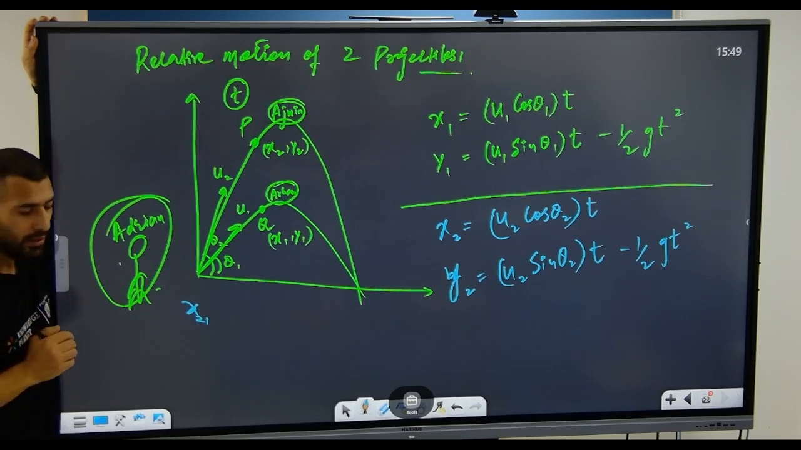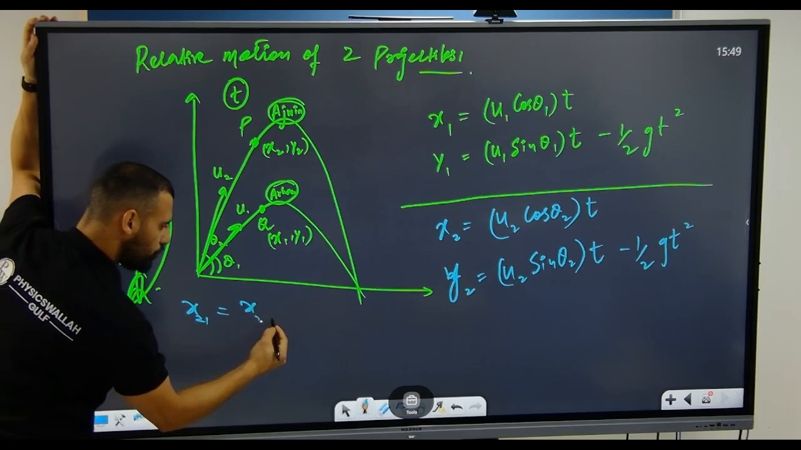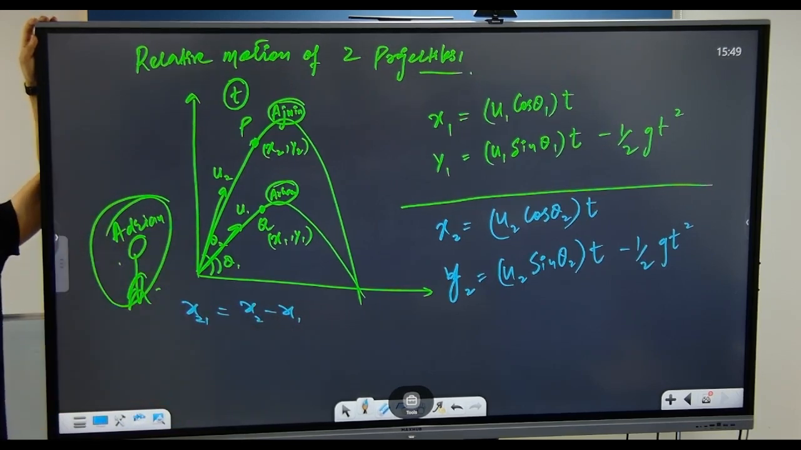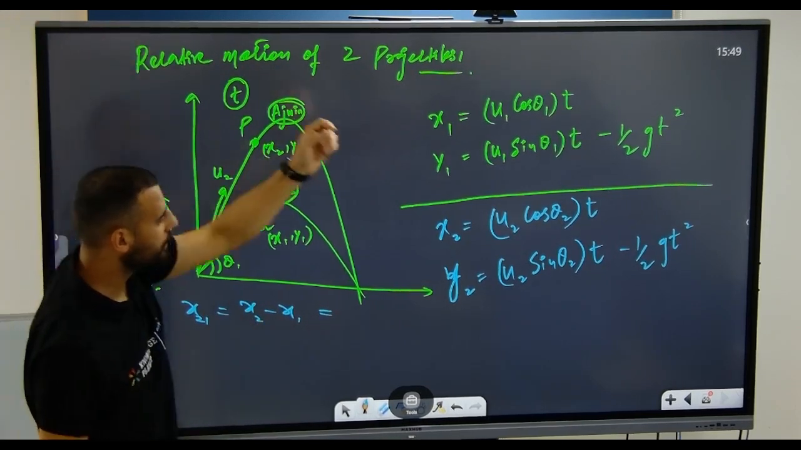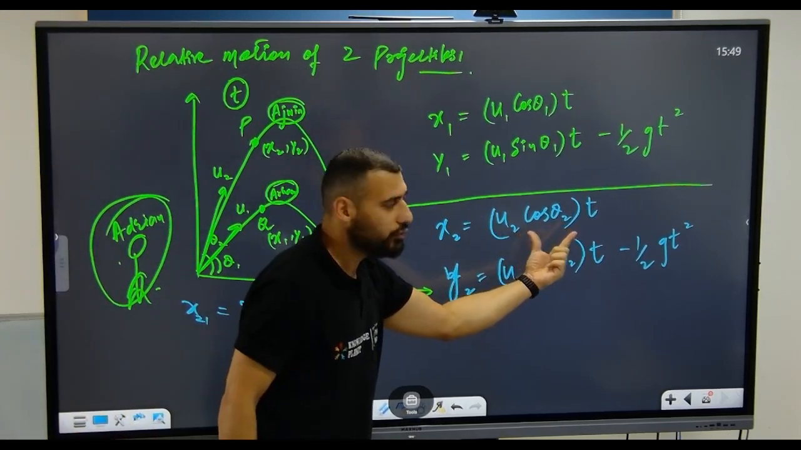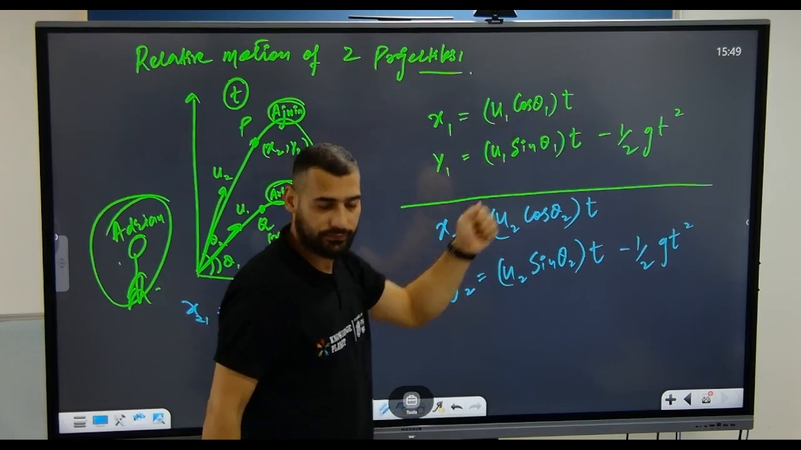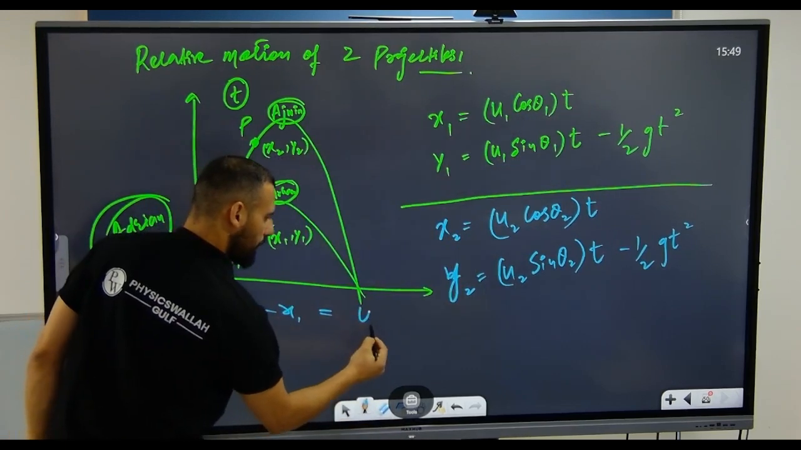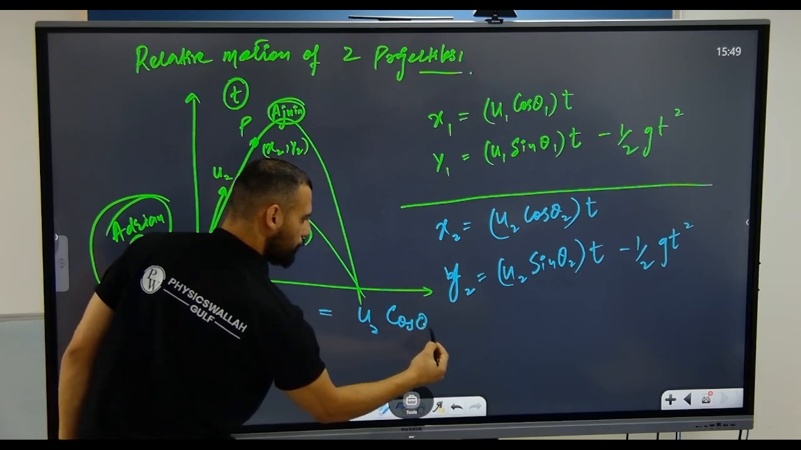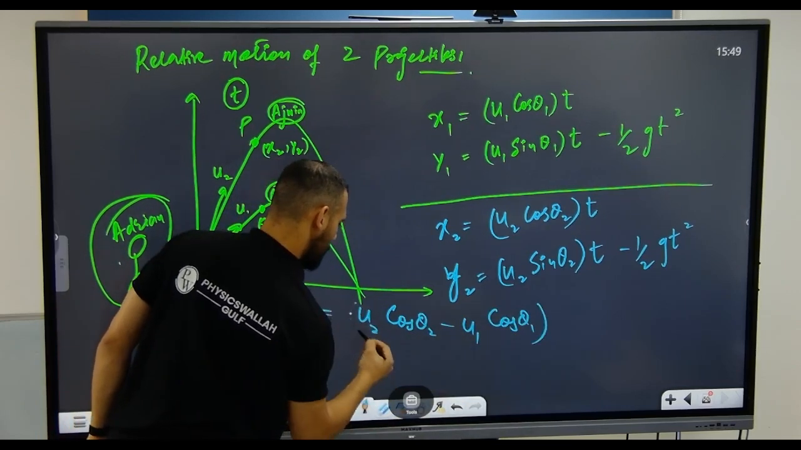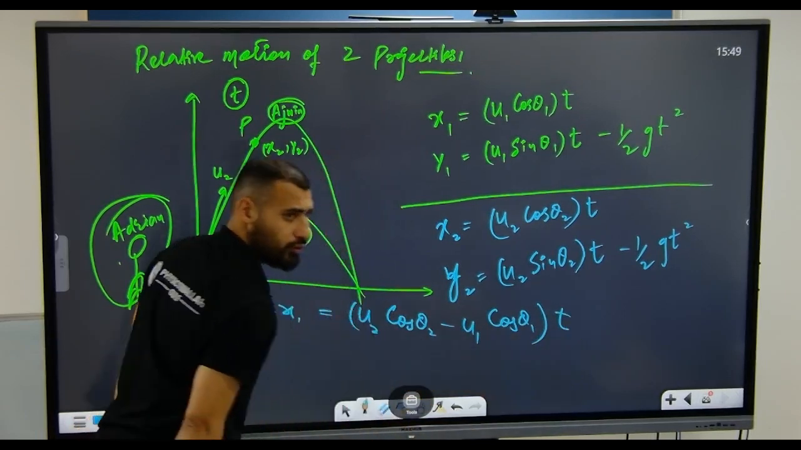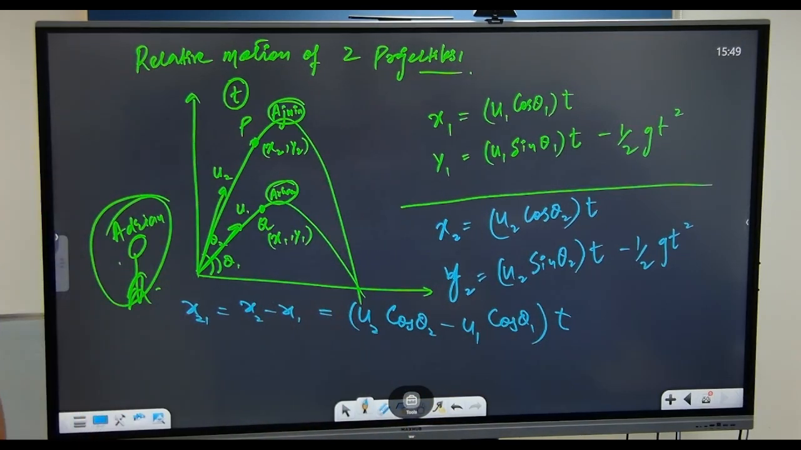Is that clear? So that would be given by x2 minus x1, isn't it? So can I write this as u2 cos theta 2 minus u1 cos theta 1, times the time? Yes or no?